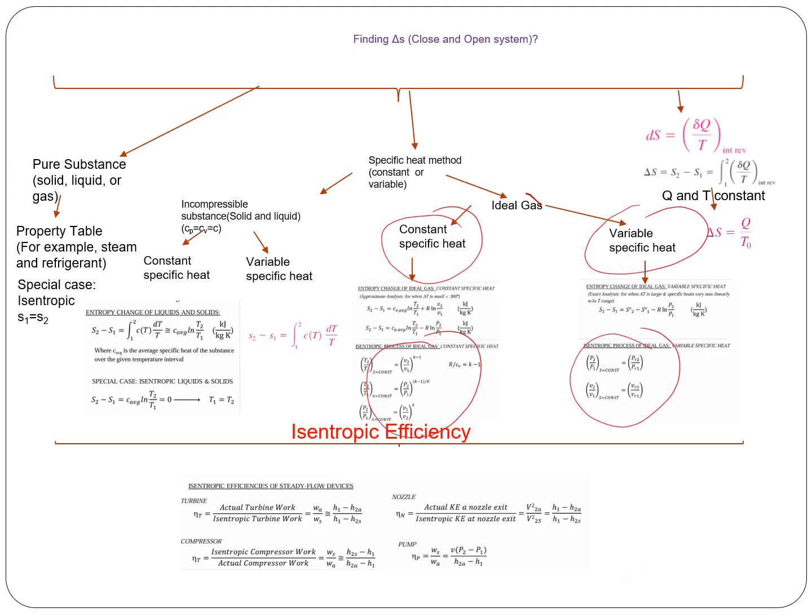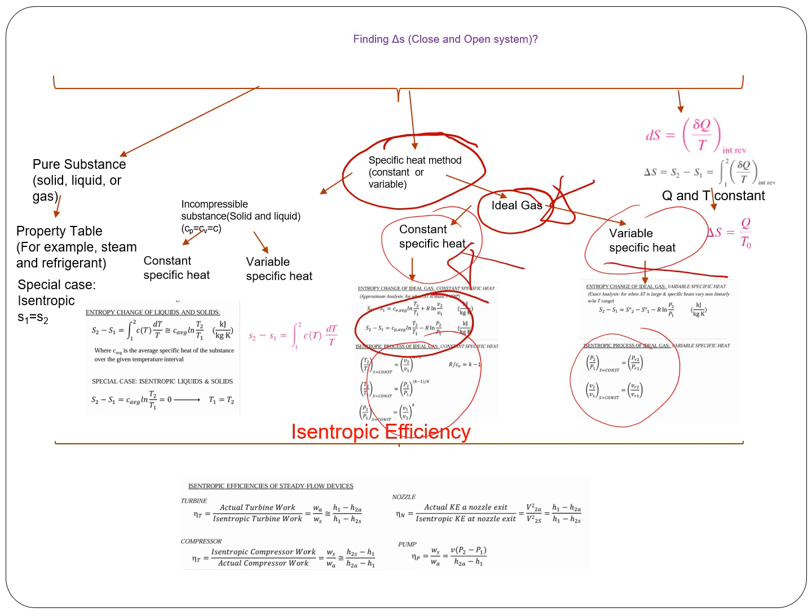There may be a problem for some of the gases. It could be nitrogen, hydrogen, helium. If it doesn't say anything, you can always assume it to be an ideal gas. If it is an ideal gas, you can always use the ideal gas equation, and you can use the constant specific heat method to find the change in entropy. It could be a constant specific heat or variable specific heat method. We should know the formula for that. And this is a special case when it is adiabatic and reversible, or in other words, when it is isentropic. These are the relationships that relate pressure, volume, and temperature, and this one is for the variable specific heat.